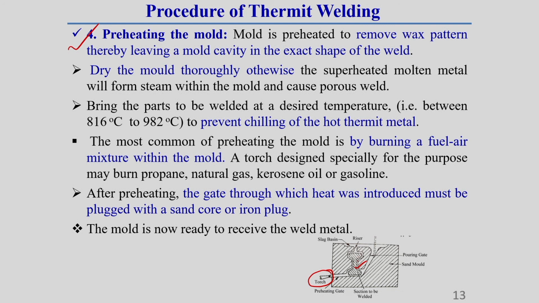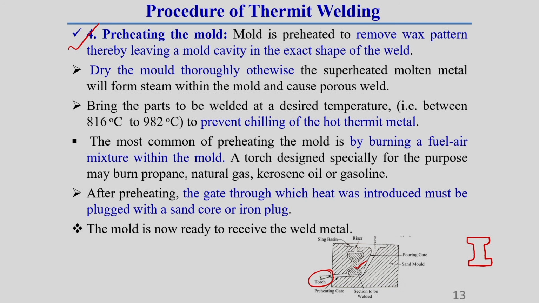So, once we remove this wax pattern, we will create a cavity. This cavity shape will be the section of this railway. Whatever cavity forms once we remove the wax pattern will be shaped like this if it is a railway section. If it is another section, then it will take the shape of that section. Okay, you should keep this in mind.